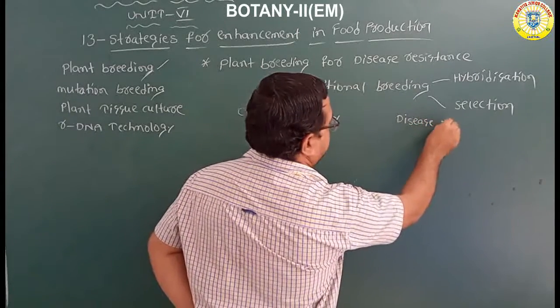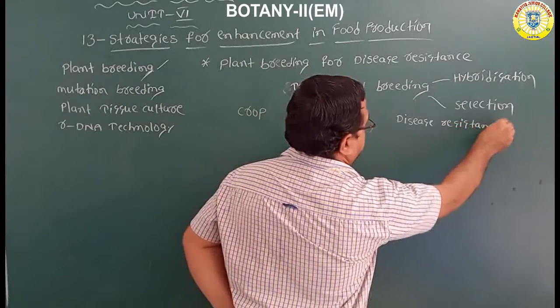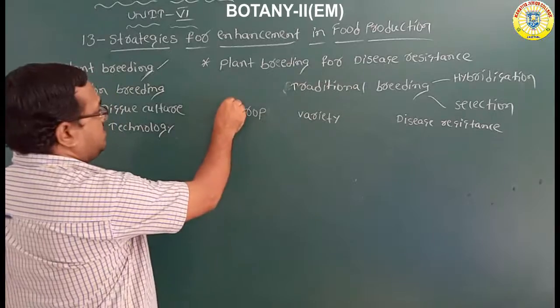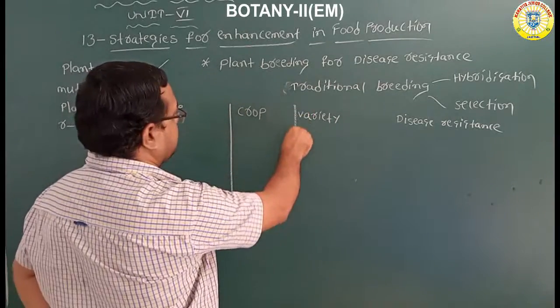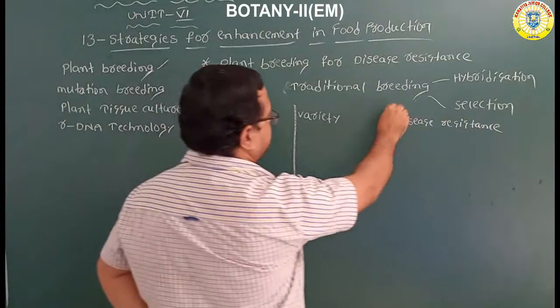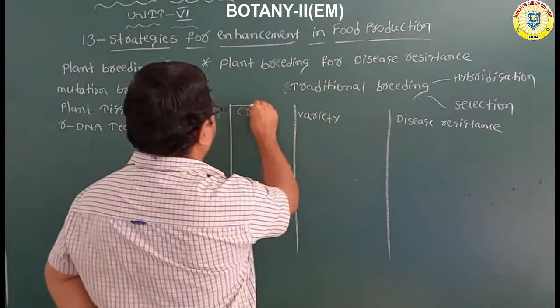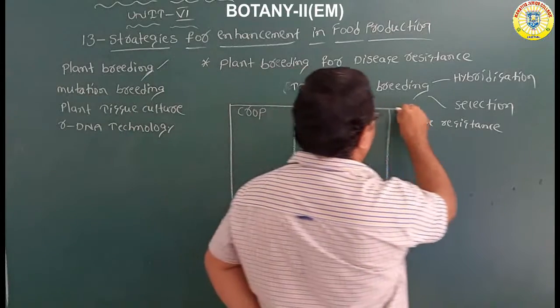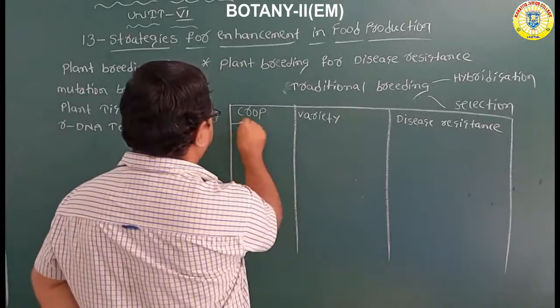You can see the name of the crop, the crop variety, and the disease resistance. Further, one table is there.